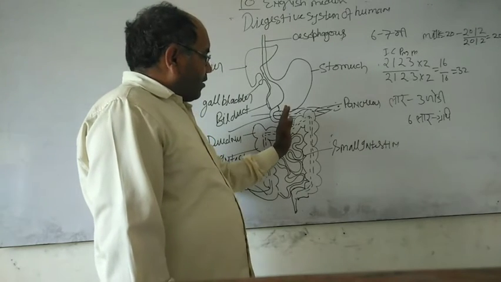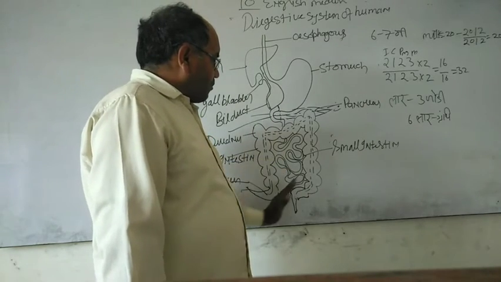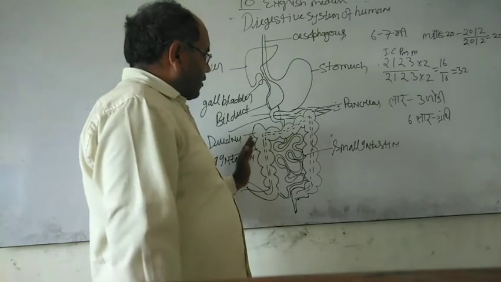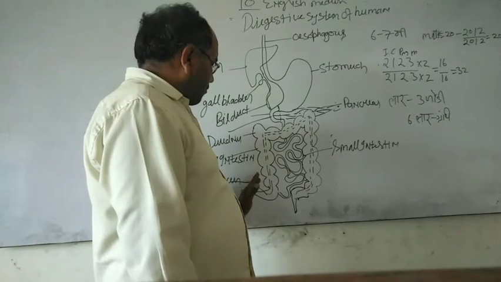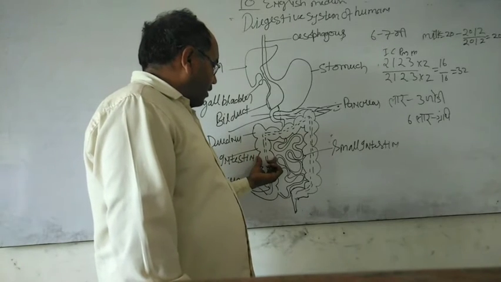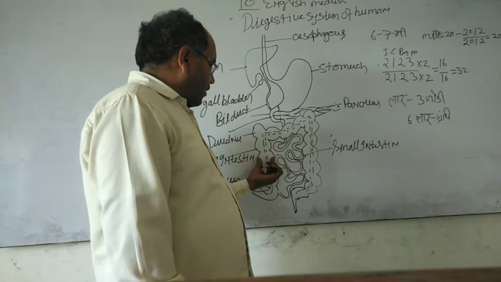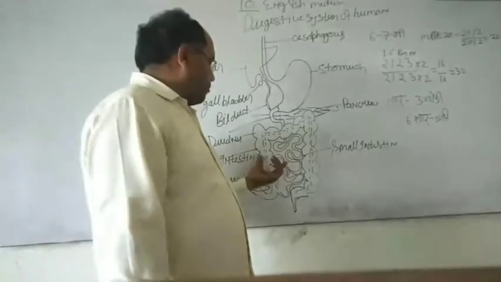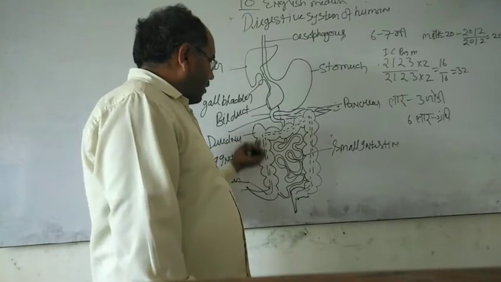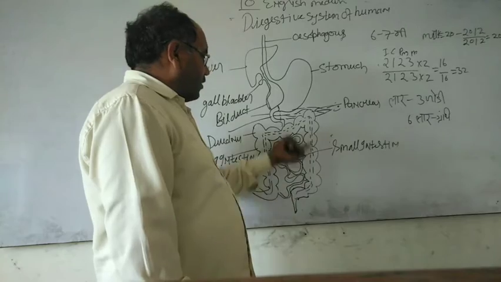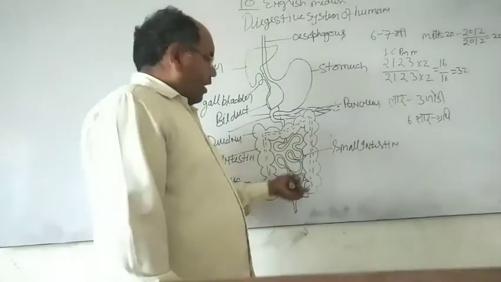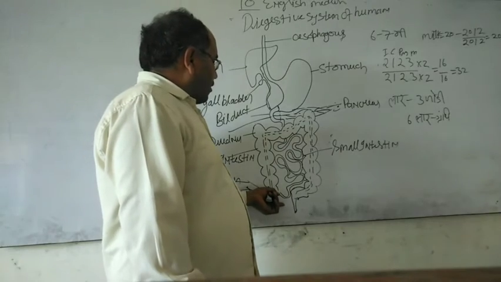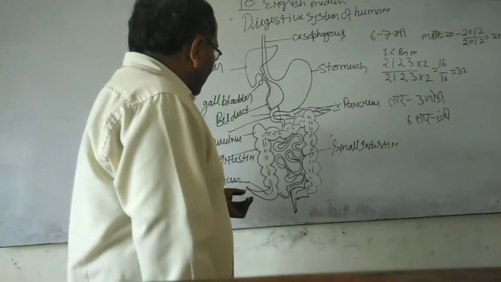The large intestine is a 90 centimeter long coiled structure present around the small intestine. The diameter of the large intestine is 7.5 centimeters.